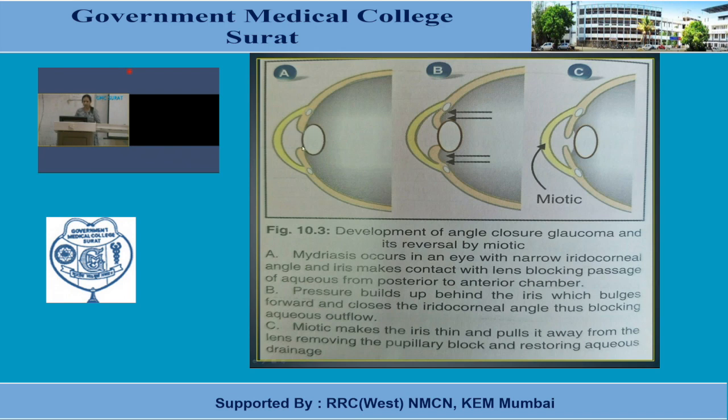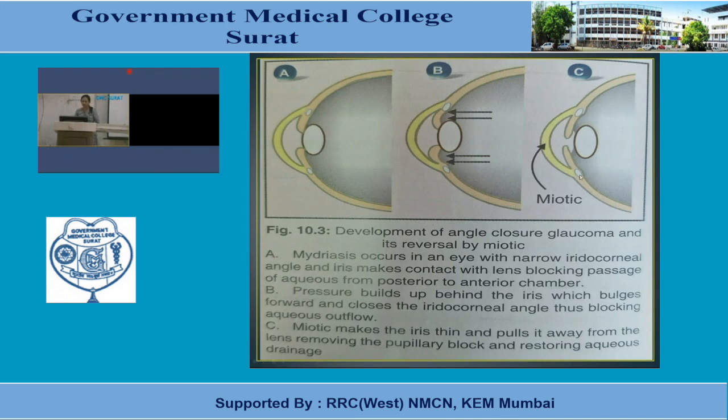But when mydriatic drugs are given or any other condition which can lead to an increase in intraocular pressure, at that time what happens? You can see here. The pressure builds up behind the iris, which bulges forward like this and closes this iridocorneal angle, thus blocking the aqueous outflow, so drainage is impossible.